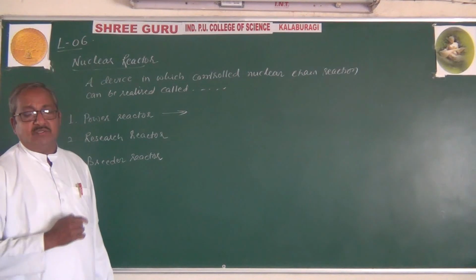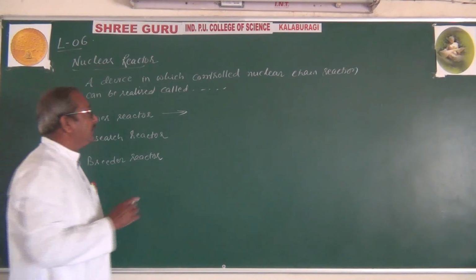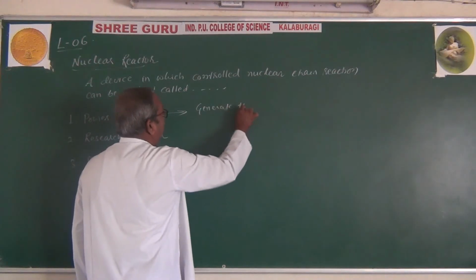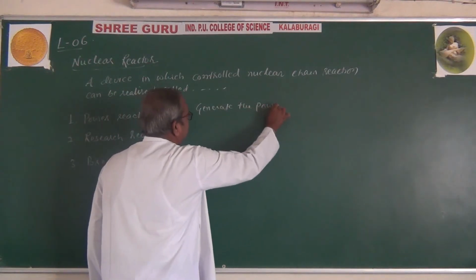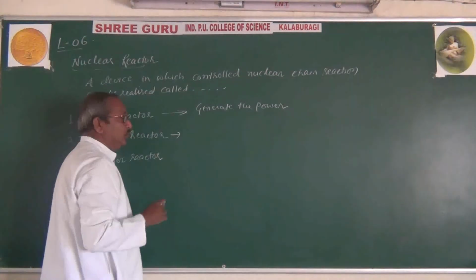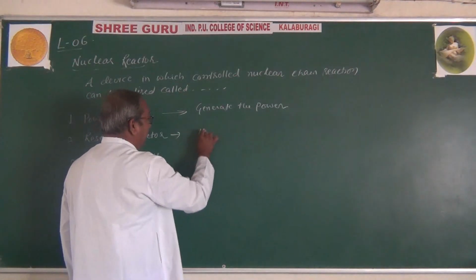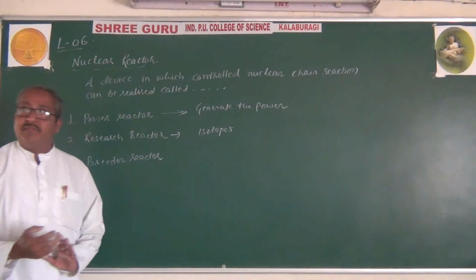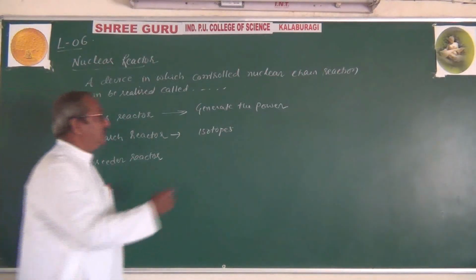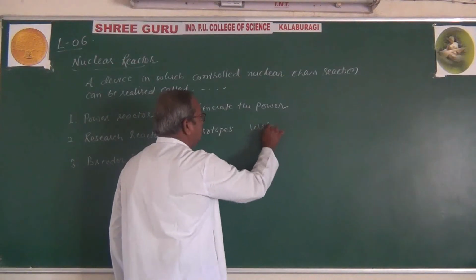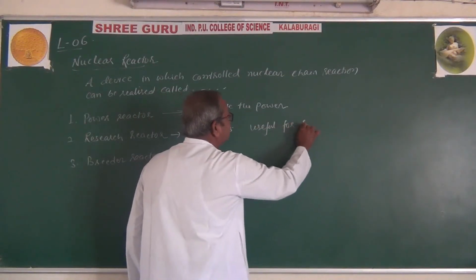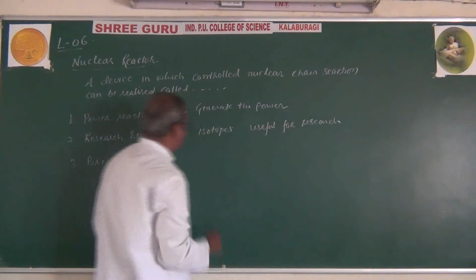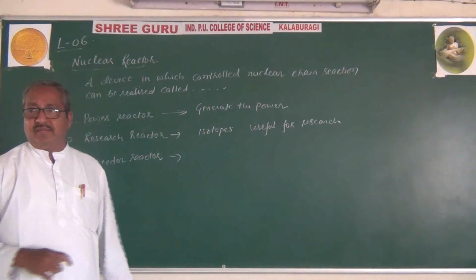In this case, the power reactor is used to generate the power. The research reactor is used to produce the isotopes, which are useful for research purposes. And the breeder reactor deals with fissile material.